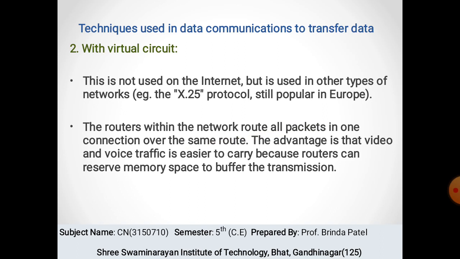The routers within the network route all packets in one connection over the same route. The advantage is that video and voice traffic is easier to carry because routers can reserve memory space to buffer the transmission.